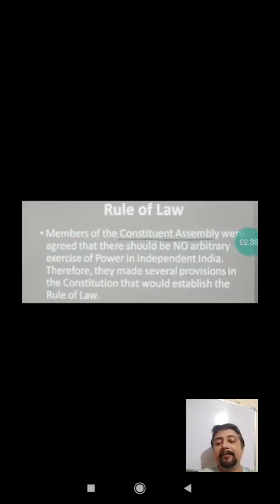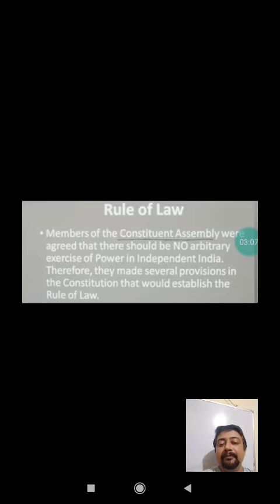So let's see how the rule of law was implemented in India when we got independence, and even before that, when the members of the Constituent Assembly agreed that there should be no arbitrary exercise of power in independent India. During the British time, many arbitrary laws were made by the Britishers, and that created a lot of problems in India and particularly to the Indians.